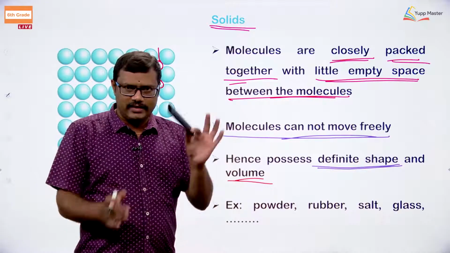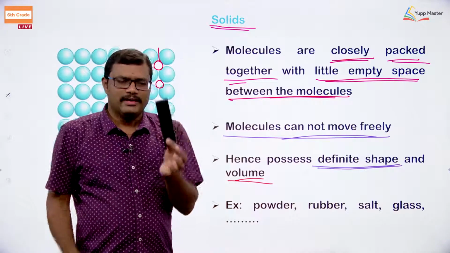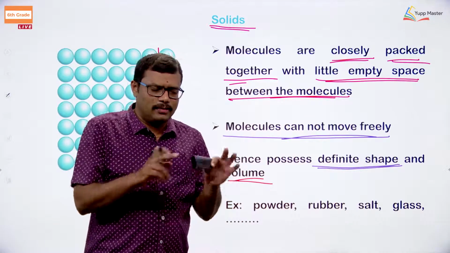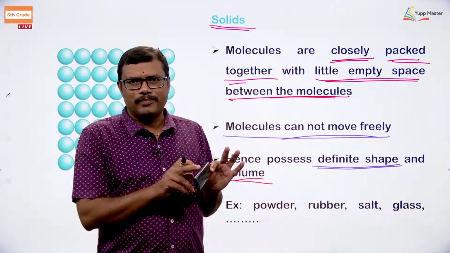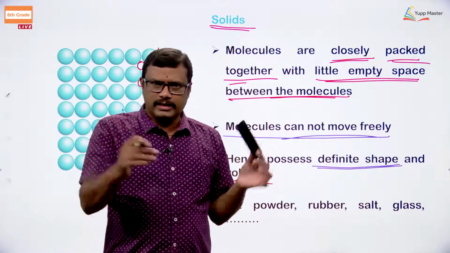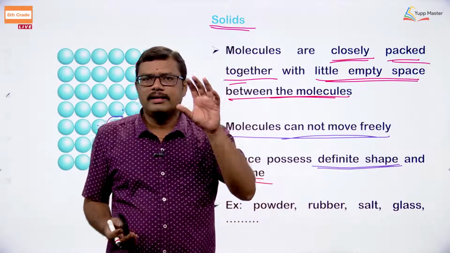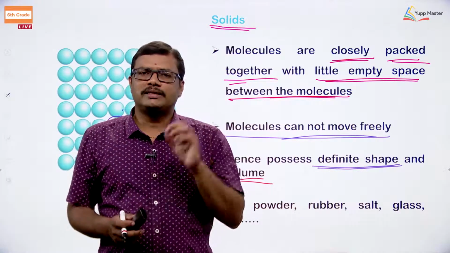Why do solids have a definite shape? This has a definite shape, you can observe, it is rectangular in shape. Why? Because it is made in terms of a rectangle and the particles present in it cannot move at all. If the particles were moving, would it remain in rectangular shape? No, simple, okay. So, in the case of solids, the particles are closely arranged. Since they are closely arranged, empty space is not present.